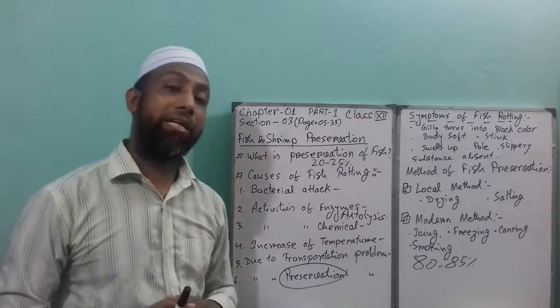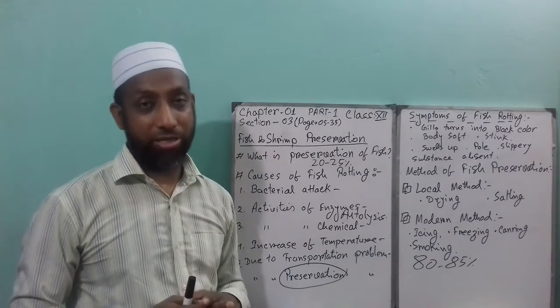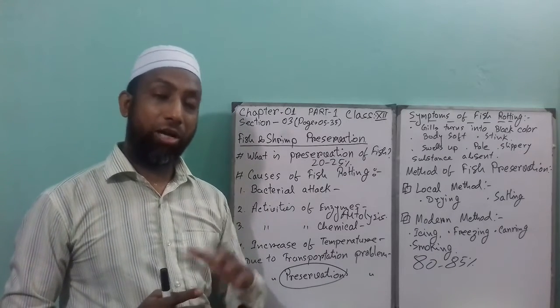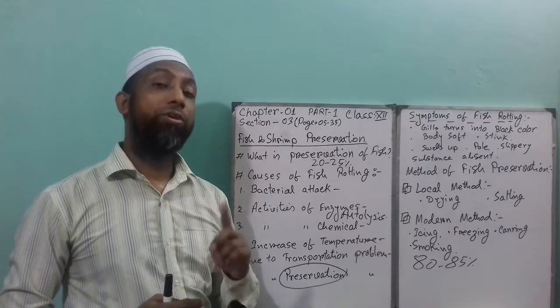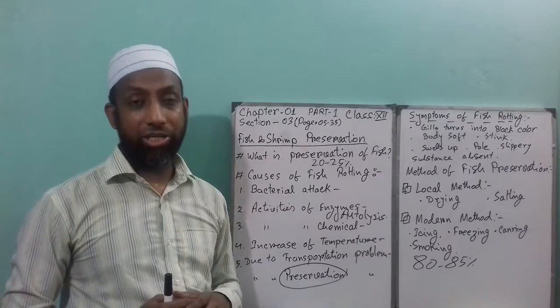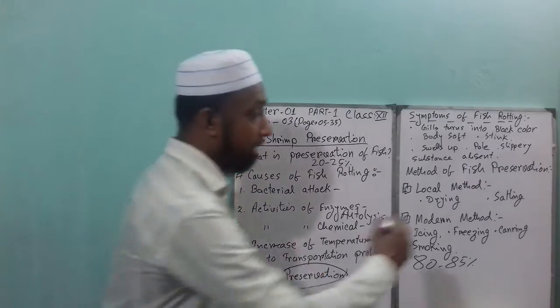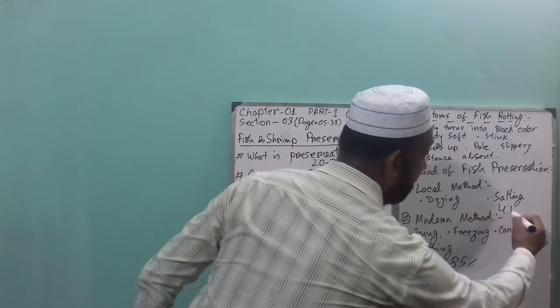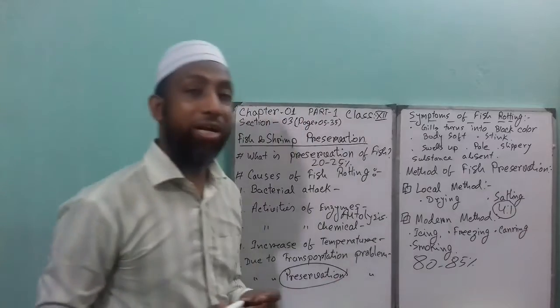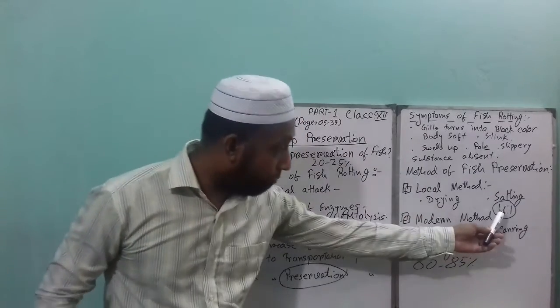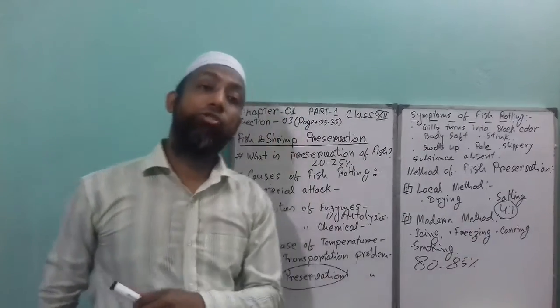And remember that you have to use 25% salt of the body weight. That means if you take 4 kg fish, you have to put 1 kg salt. That means the ratio of fish to salt is 4:1.